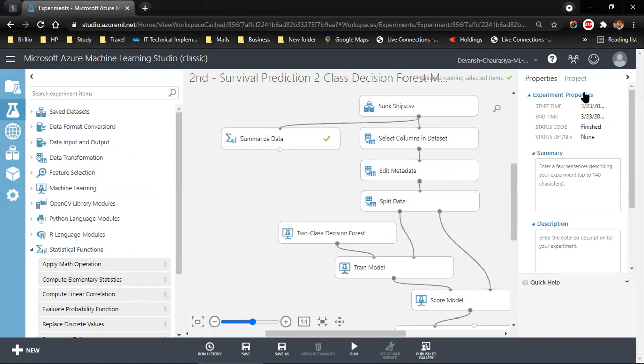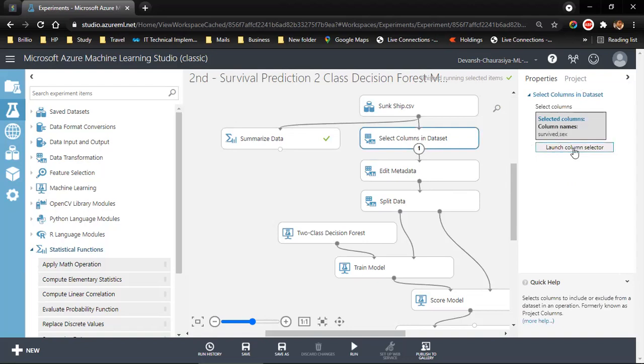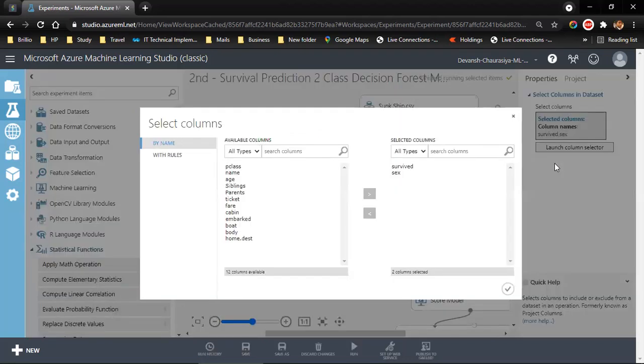Now, what we have to do is a little more data manipulation. So we added the data, we checked the summary of the data, we selected certain columns. Let's click here and select some more columns. Now we need to add a few more options for prediction. Earlier, we had taken only survived and gender.